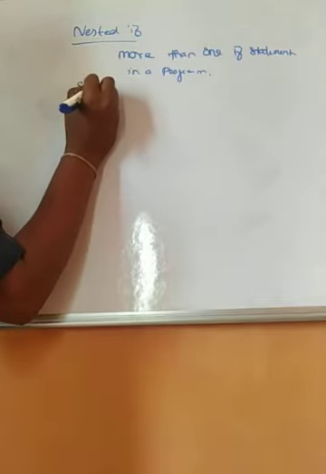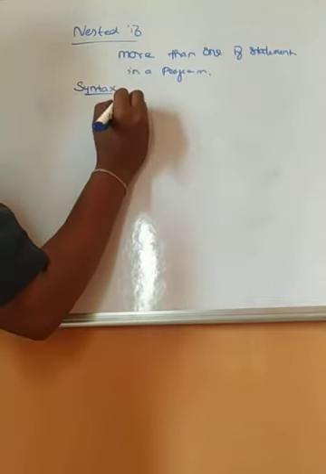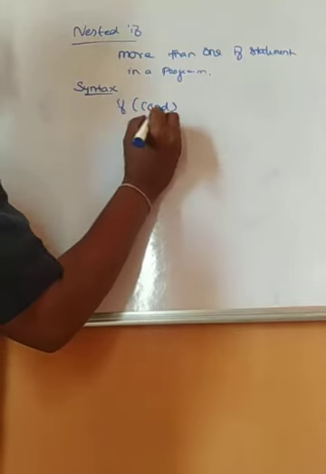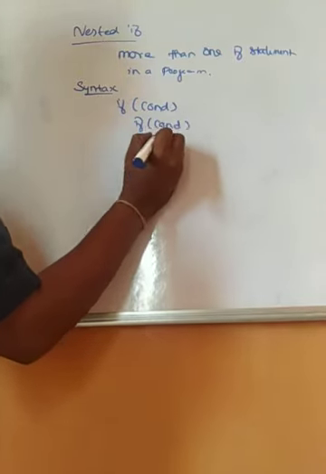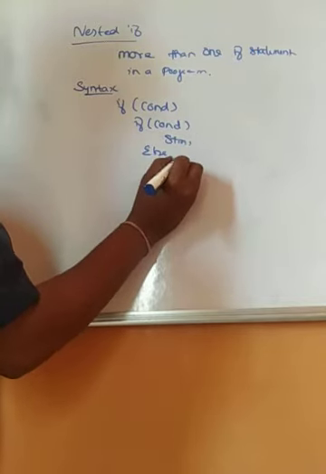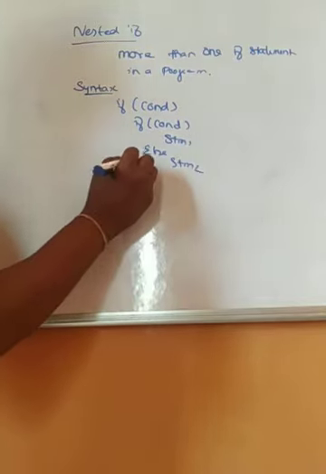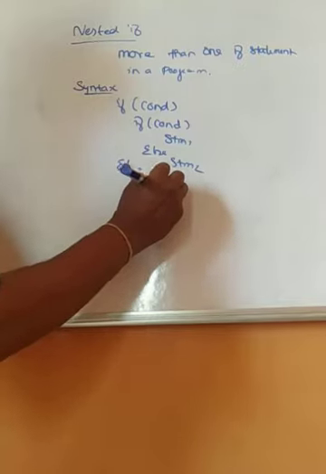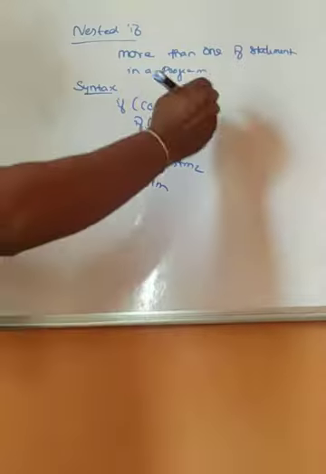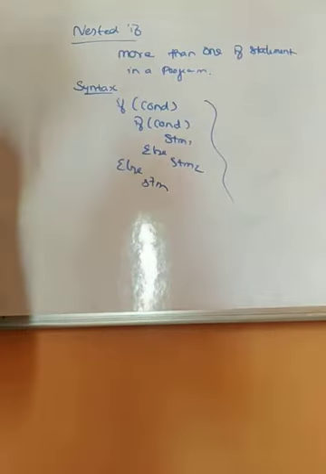Syntax is: if condition, again if condition, statement 1, else statement 2, again else statement. So this is a thing which you have to remember. This is the right way of writing the syntax.